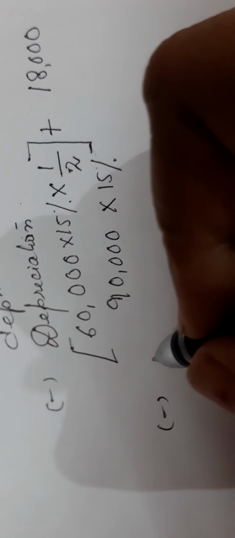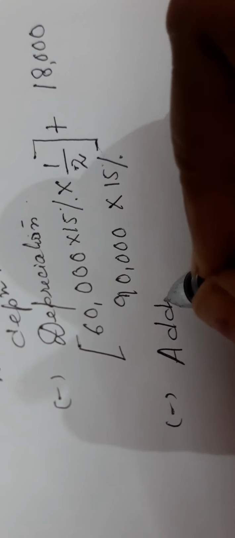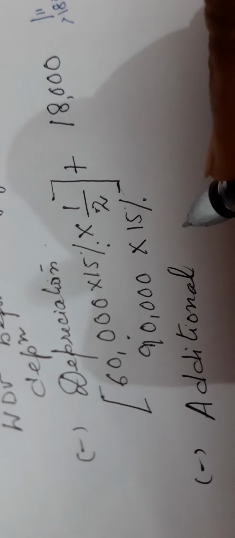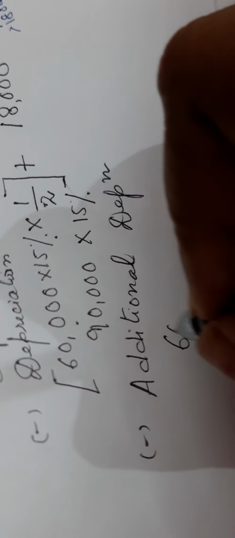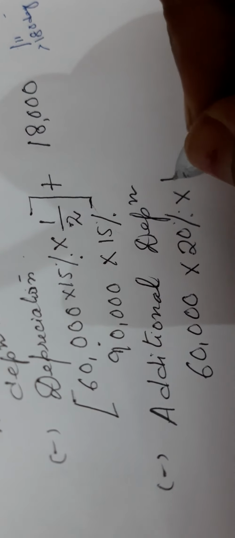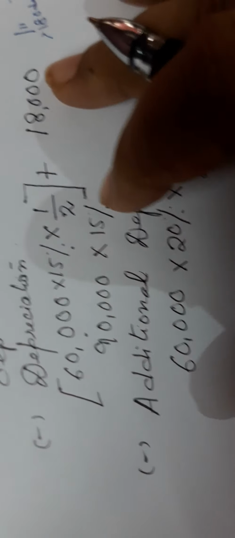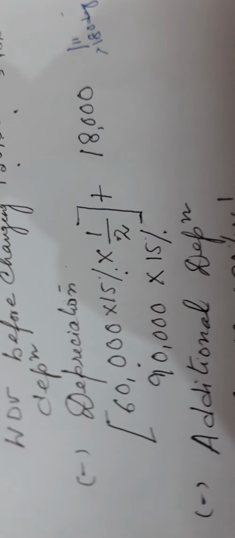And additional depreciation, they have told 20%. Additional depreciation is charged on new machinery apart from normal depreciation. So on new machinery, normal depreciation is charged. Again, on new machinery, I'll charge additional depreciation at the rate of 20%, but here also the same rule applies, that if the asset is put to use for less than 180 days, then I will